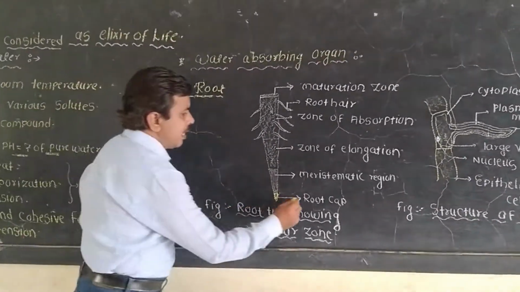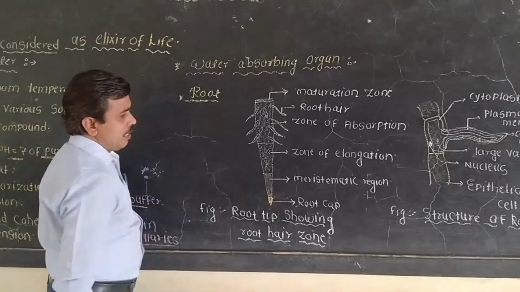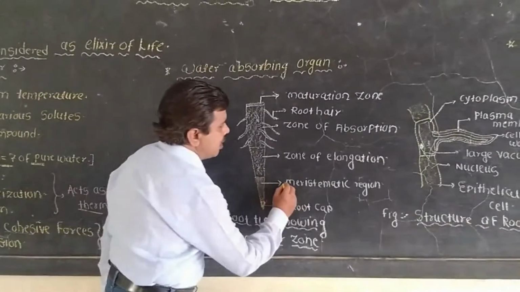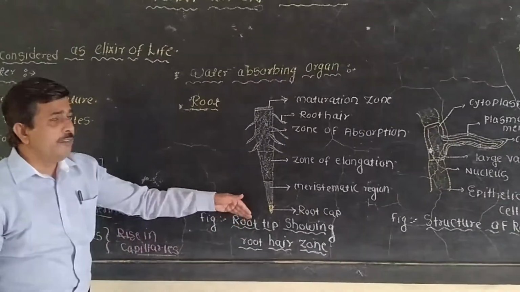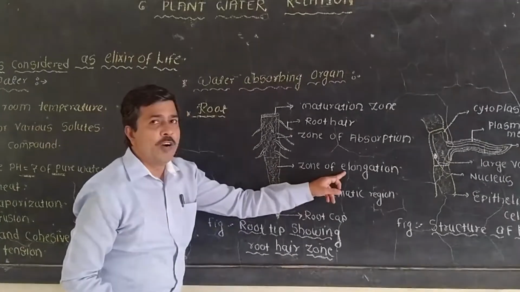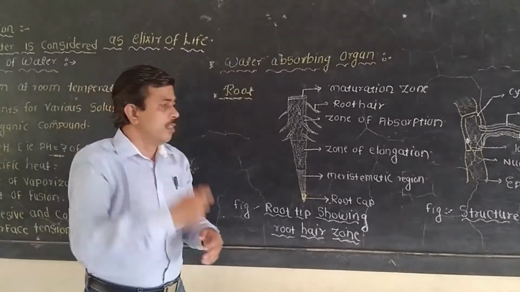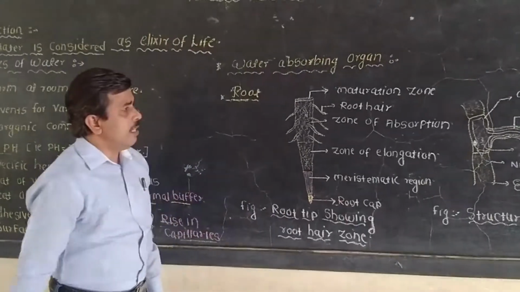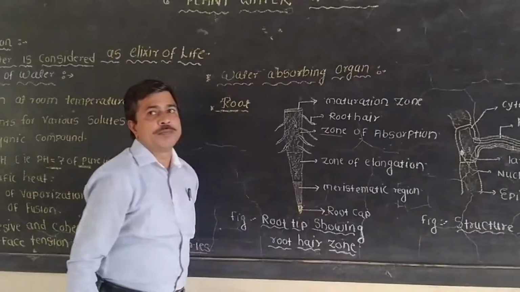The first point is the root cap, which will be present at the topmost portion. Then the second region is the meristematic region, where cell division takes place. Then the next region is the zone of elongation, where the cells are modified and elongate the roots. Then the next important region is the zone of absorption.